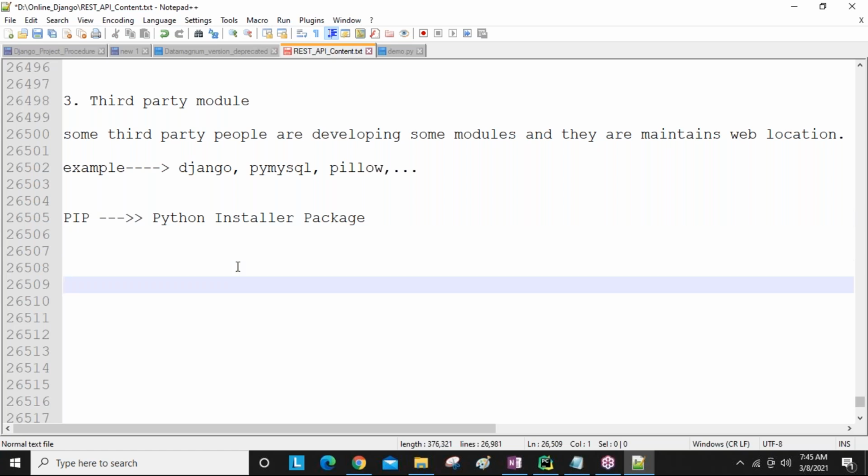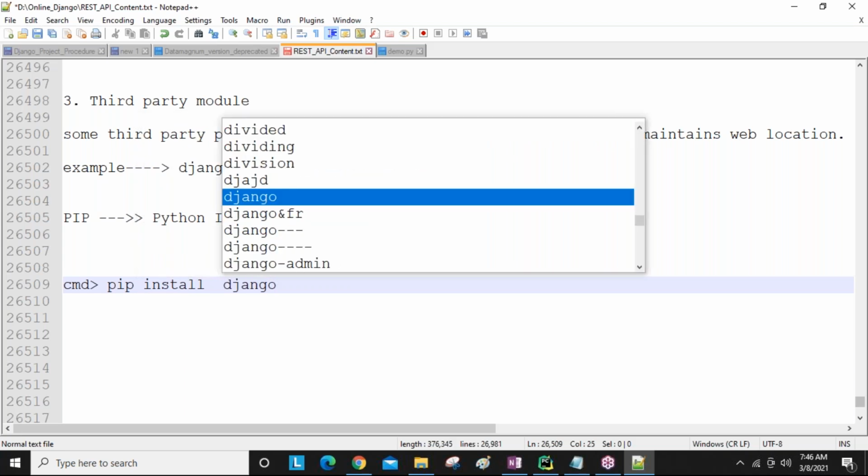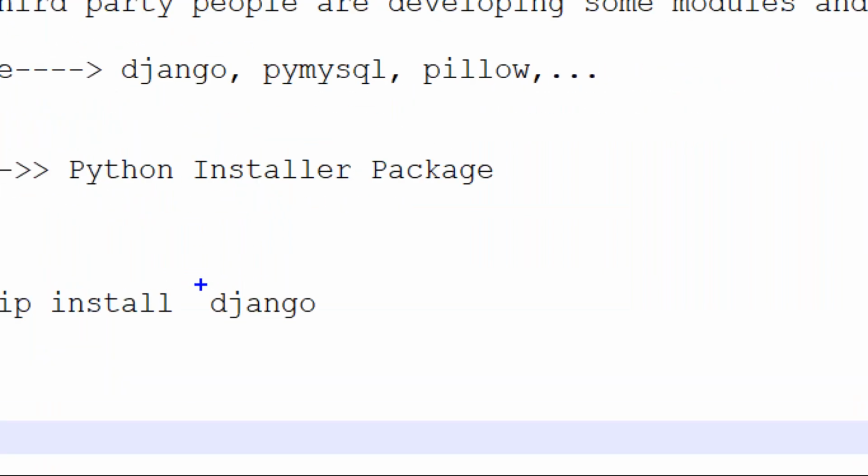Okay. So now I'm going to open my command prompt, guys. Django, I want to install what? Django. So pip install Django. I'm using pip install Django. Here the D is silent, guys, that's why we call it Django.